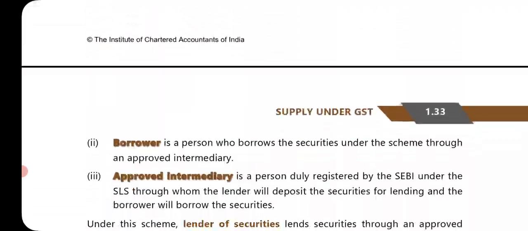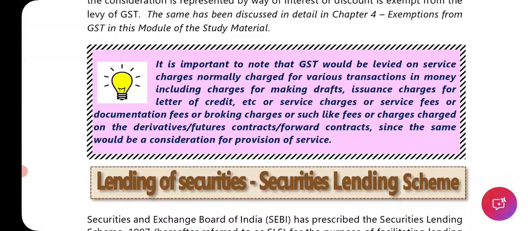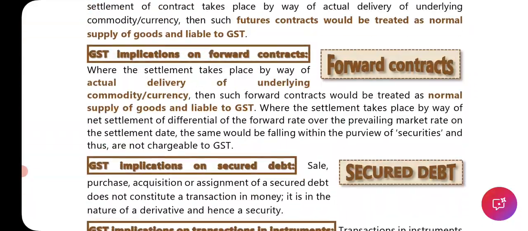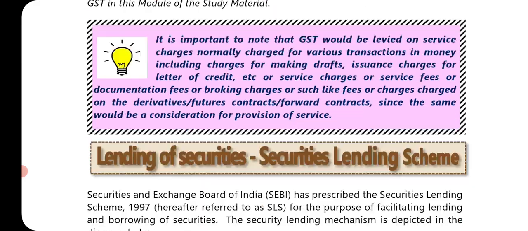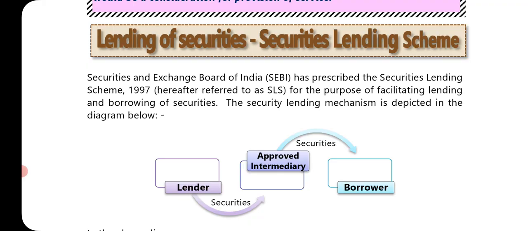Let's move ahead. So wherever there is a transaction with respect to derivatives, and where actual delivery is not happening, then it is not a supply. Otherwise, it is a supply. But again, where any commission or charges are being levied, that is a supply of service, and on that GST will be levied. Lending of securities. Security Lending Scheme.